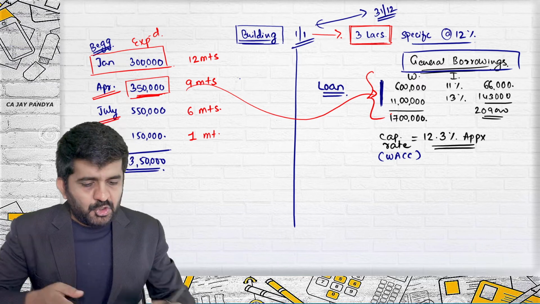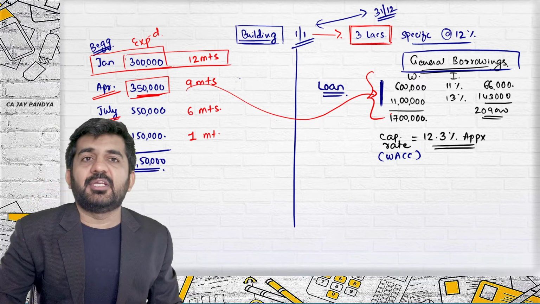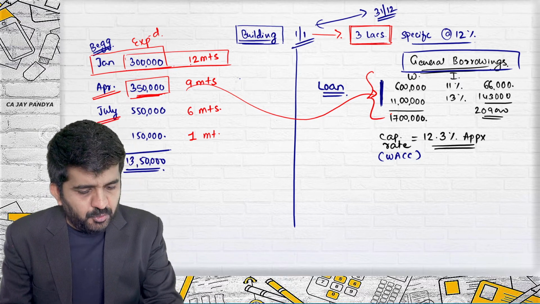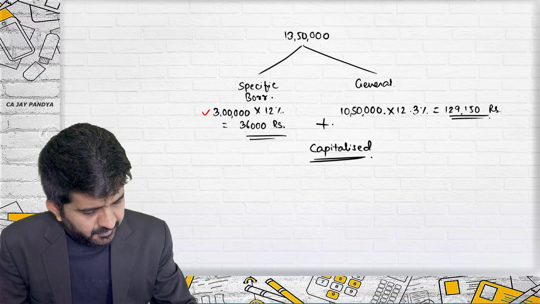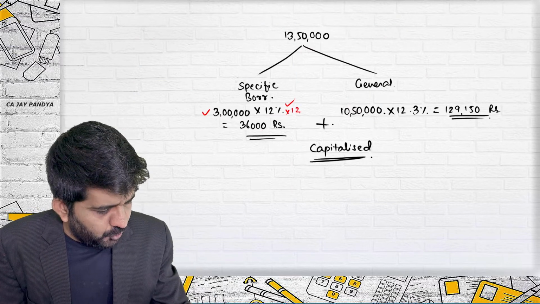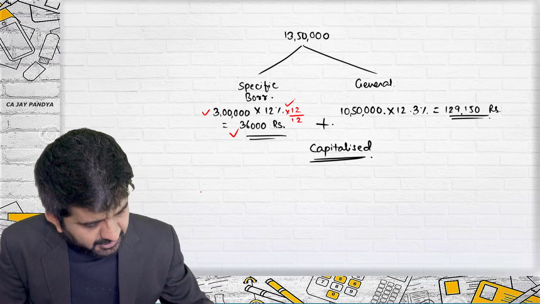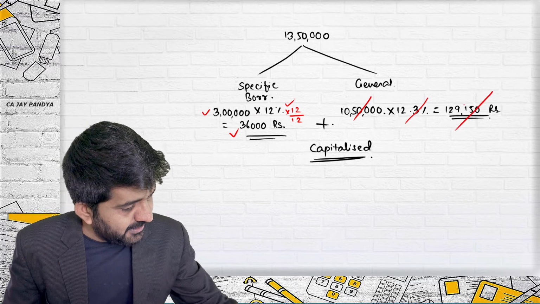Is it all right? So, as far as this 3 lakh is concerned, we can calculate 3 lakhs for 12 months interest at the rate of 12% into 12 divided by 12, which will be 36,000 rupees. This is correct. But the rest is not correct.